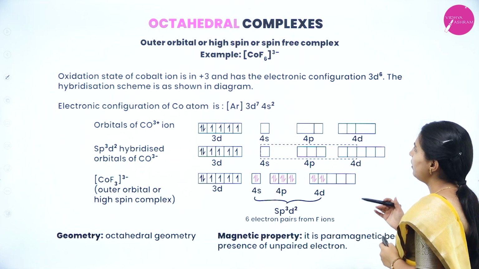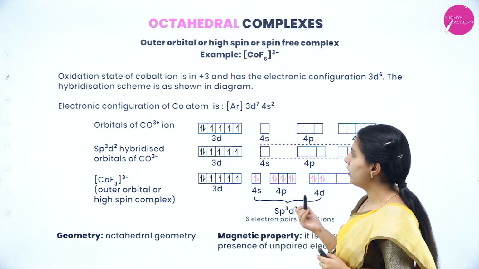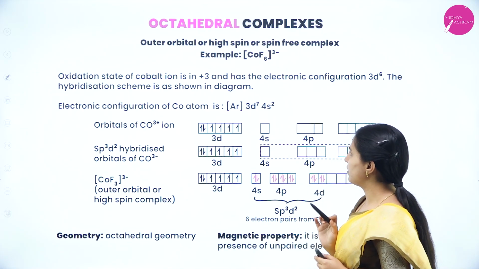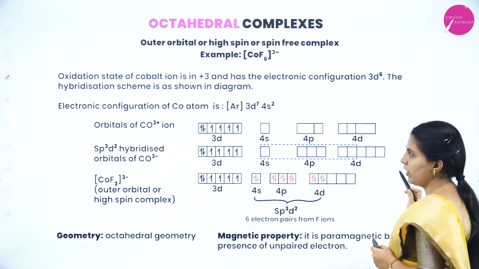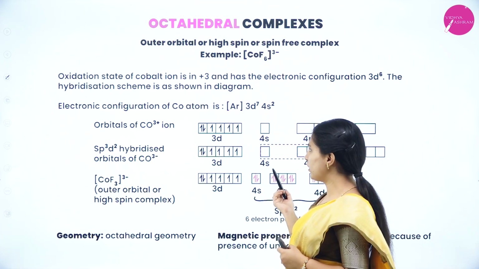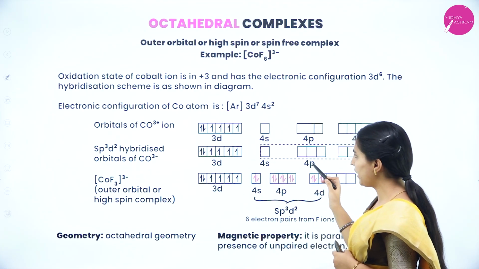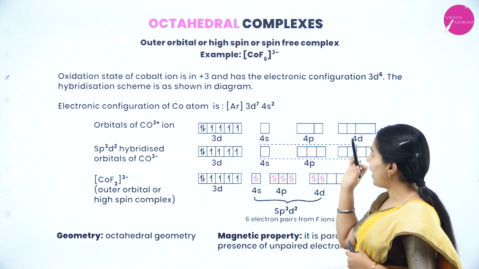Next, the high spin complex, hexafluorocobaltate. The oxidation state of cobalt is +3 in this also, and the electronic configuration is 3d6. Here the 6 electrons do not get paired due to the high spin.